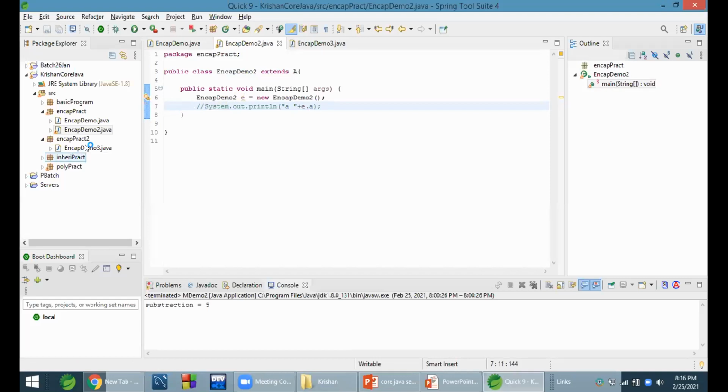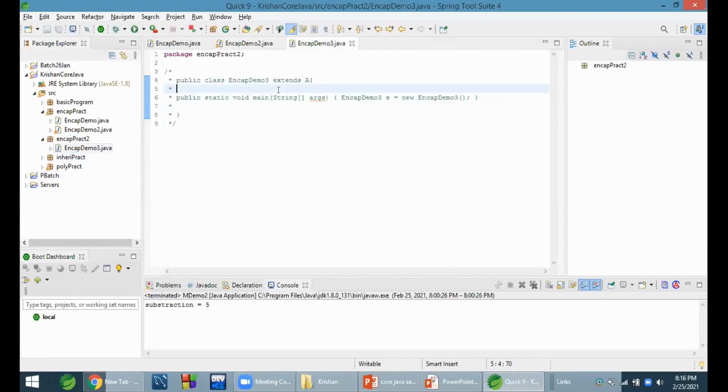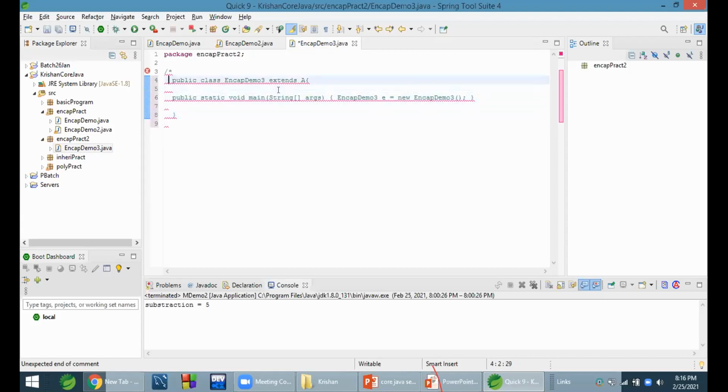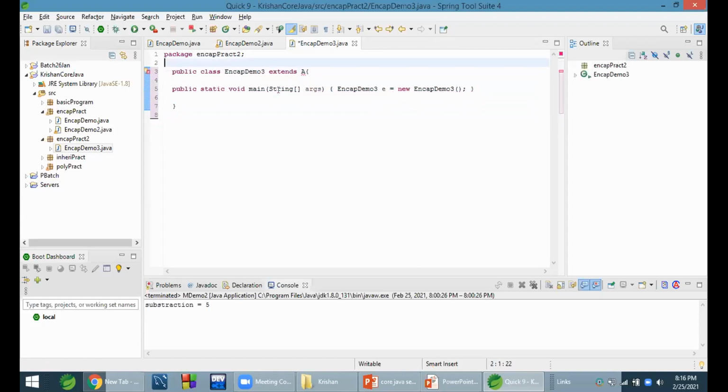Also, we will see one more thing, whether it is accessible outside the package. This is another package, NCAP Tractor 2. In NCAP Demo 3, we will try to access that. We will extend A, but here one more thing comes into the picture. I explained that. Here we cannot extend A because A is not public. Here it's showing error.